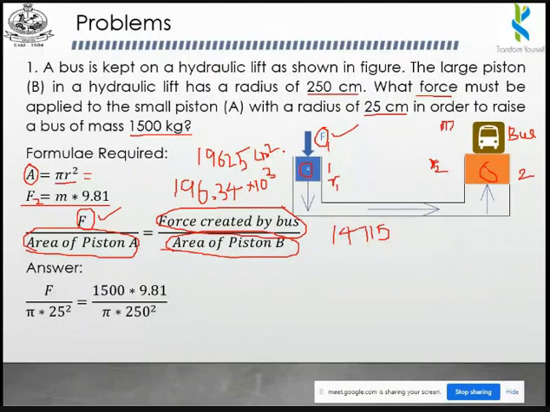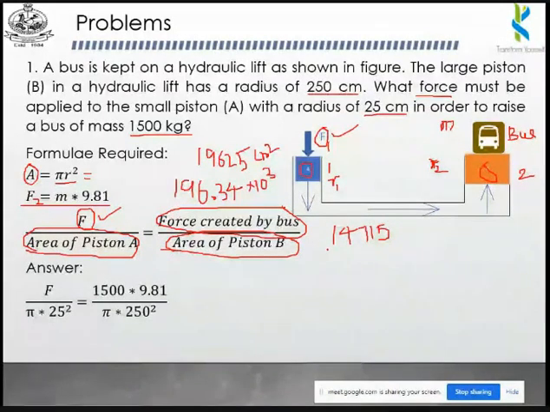So what is the answer? What is the value of F?